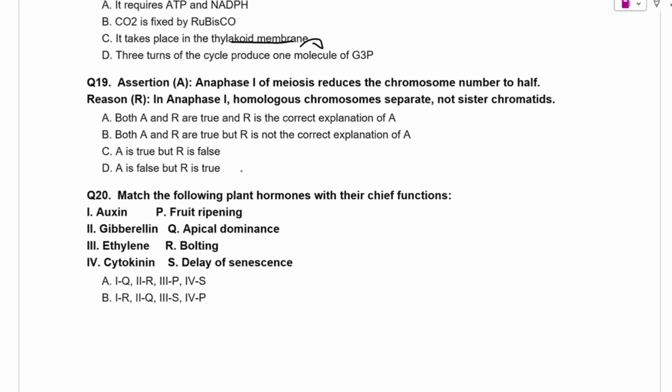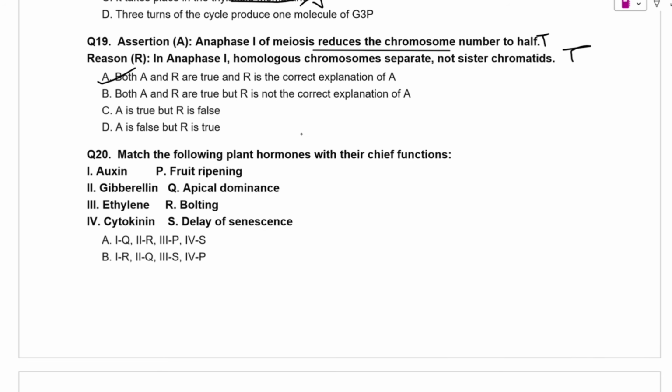Next question is, anaphase first of meiosis reduces the chromosome number to half. This statement is true. Next statement is, in anaphase first homologous chromosomes separate, not sister chromatid. This statement is also true. And because of the separation of homologous chromosome, the number of chromosome reduced to half. So the reason is fully satisfying the assertion. So we will say that option first is the correct option. Both assertion and reason are true and R is the correct explanation of assertion.